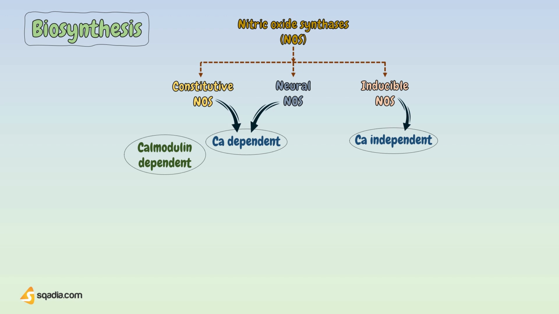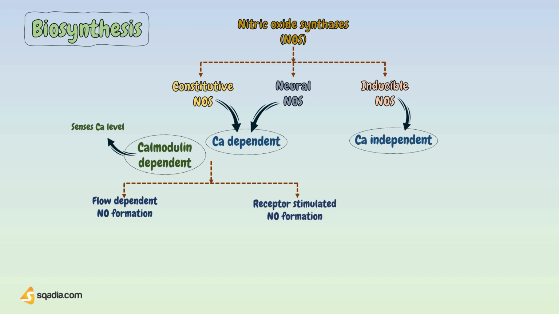Let's see how. The activity of constitutive nitric oxide synthase is calcium, and also calmodulin dependent. Here, calmodulin is an intermediary protein that senses calcium levels. Then there are two pathways of constitutive NOS activation. Both require calcium ions. The first one is the flow-dependent nitric oxide formation. And another one is the receptor-stimulated nitric oxide formation.